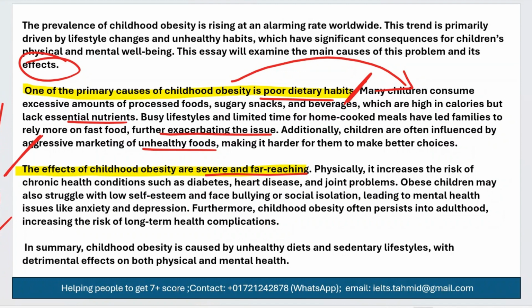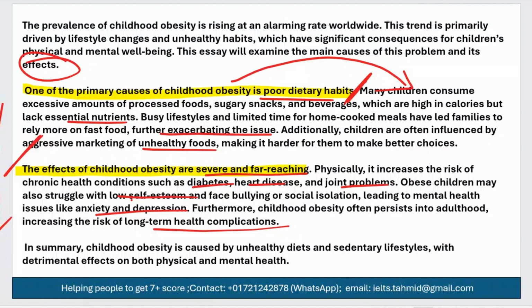Furthermore, childhood obesity often persists into adulthood, increasing the risk of long-term health complications. So you see, what are the problems we see? Diabetes, heart disease, joint problems, low self-esteem, anxiety, depression, and long-term health complications. Everything is severe and far-reaching. So this is what the writer wanted to tell in the topic sentence of this paragraph.